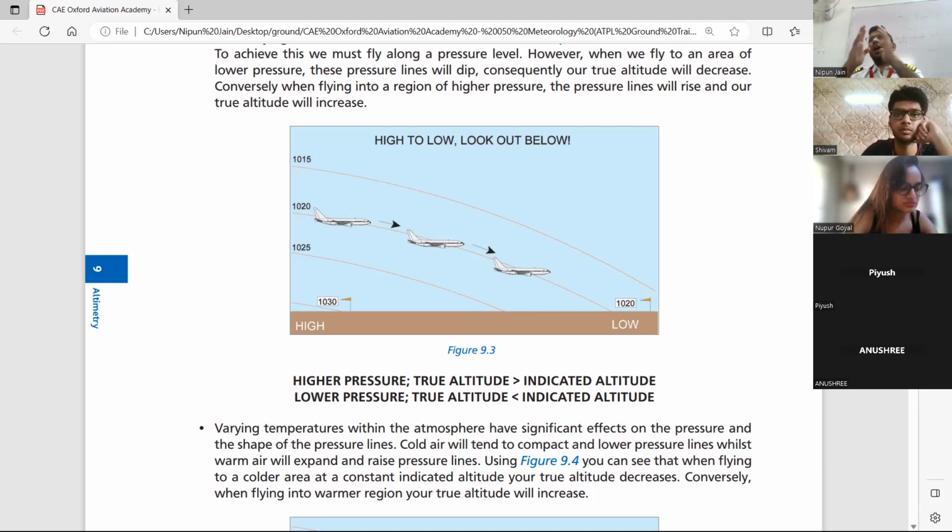I am saying high to low, look down below, your true will be less. But your book says your indicator will be high. So in your book, it has written HLH. So high से आप low जा रहे हो, क्योंकि high का pressure setting दिया हुआ है, तो वो high indicate ही करेगा. आप high pressure से low pressure जा रहे हैं, लेकिन पहले से ही high pressure का setting किया हुआ है, तो it will indicate high only.